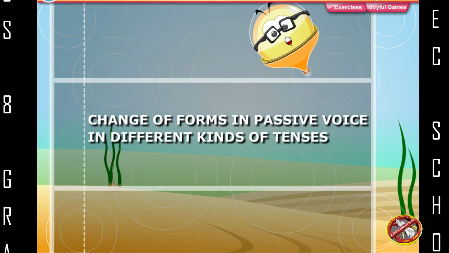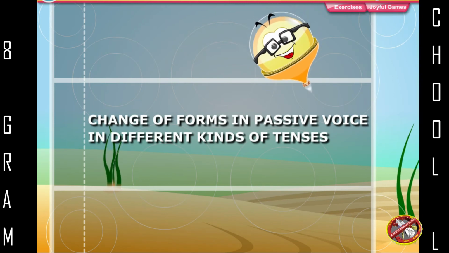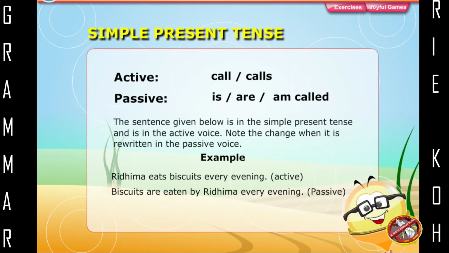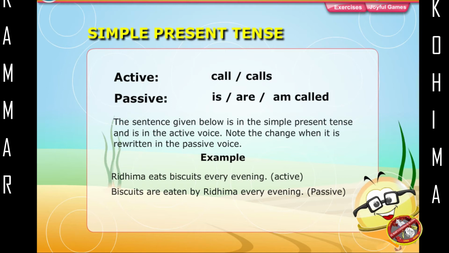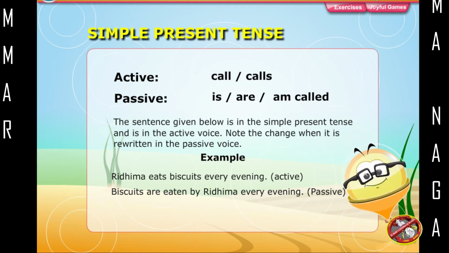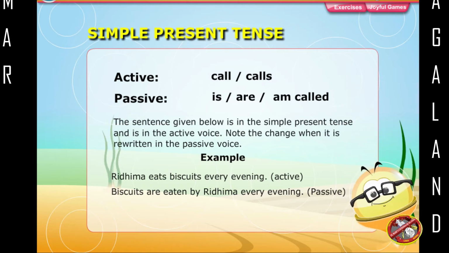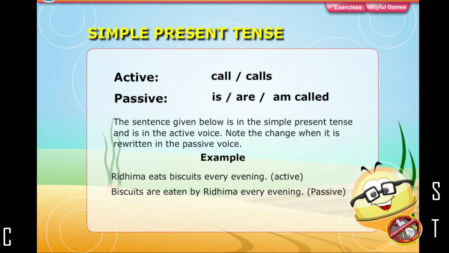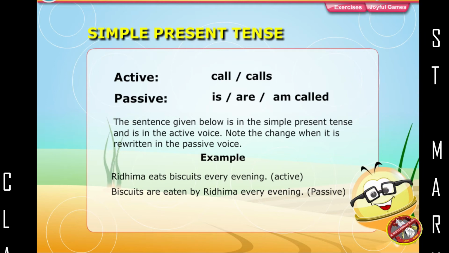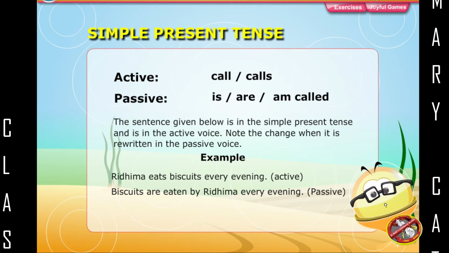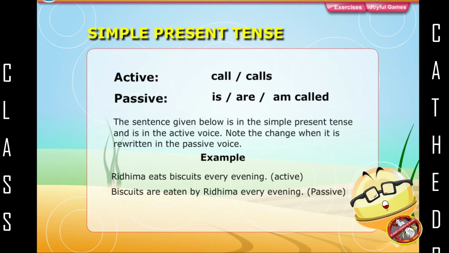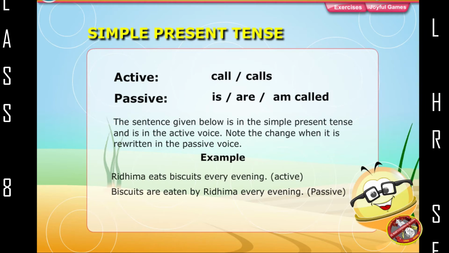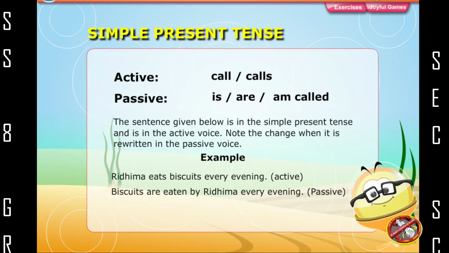Change of verb forms in passive voice in different kinds of tenses. Simple present tense: active, call, calls; passive, is, are, am called. The sentence given below is in the simple present tense and is in the active voice. Note the changes when it is rewritten in the passive voice. Example: Ridhima eats biscuits every evening, active. Biscuits are eaten by Ridhima every evening, passive.